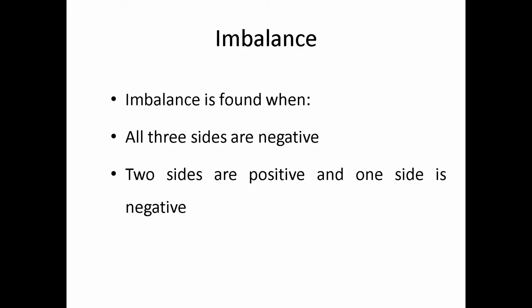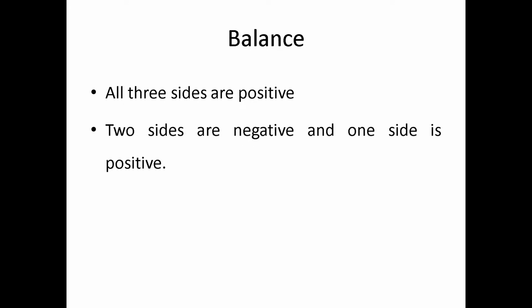Now, my children, try to understand what exactly all three sides positive means. P likes O, O likes X, X likes P. All three positive, so balance. Now the second law for balance: two sides are negative. P doesn't like O, and P also doesn't like X, but O and X like each other.